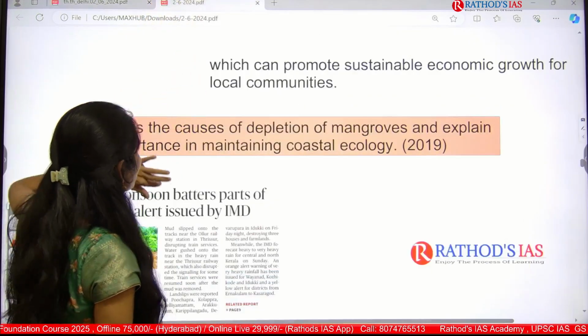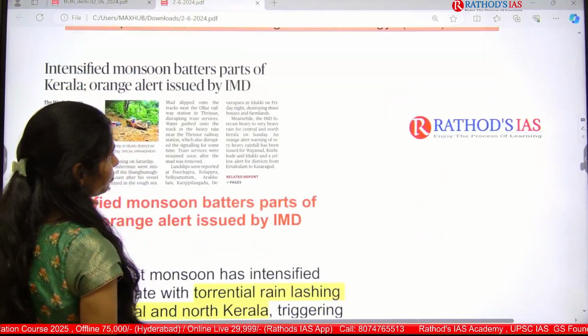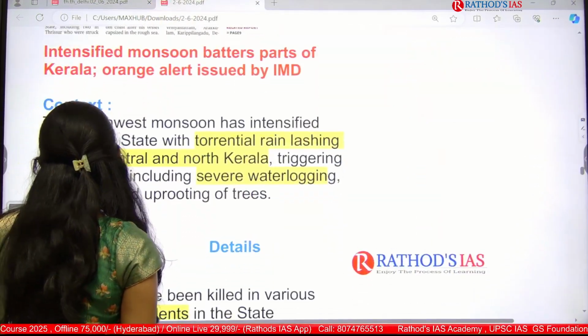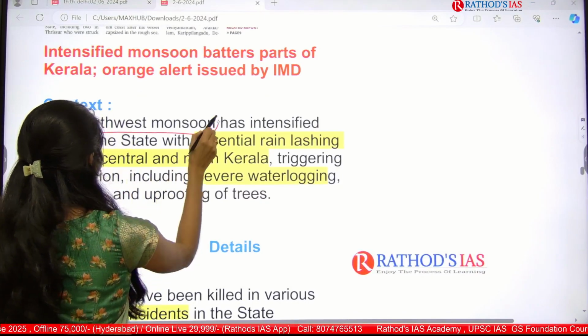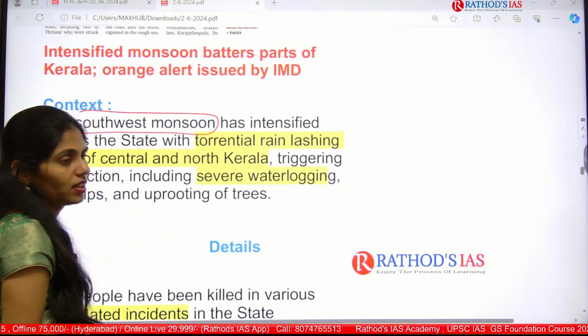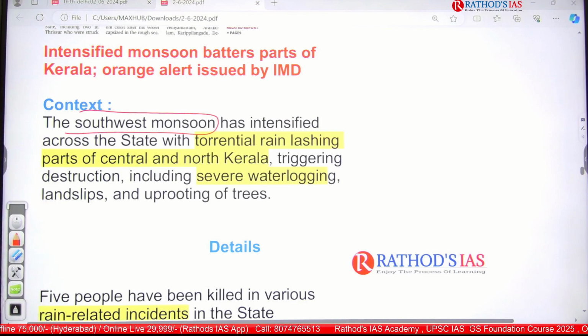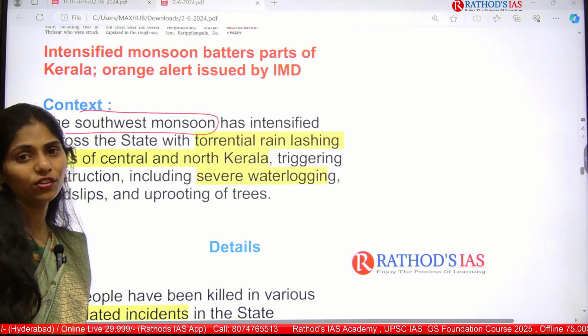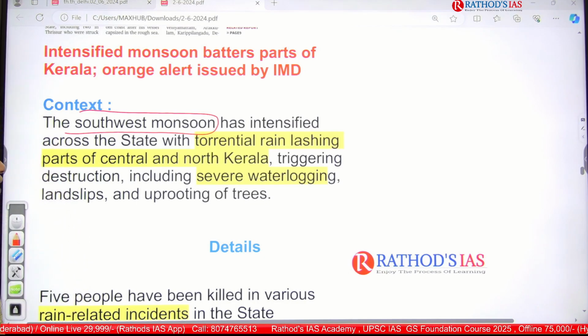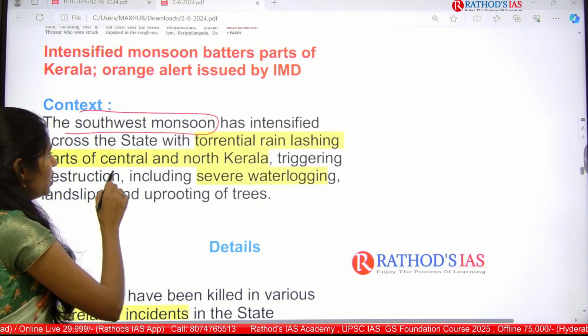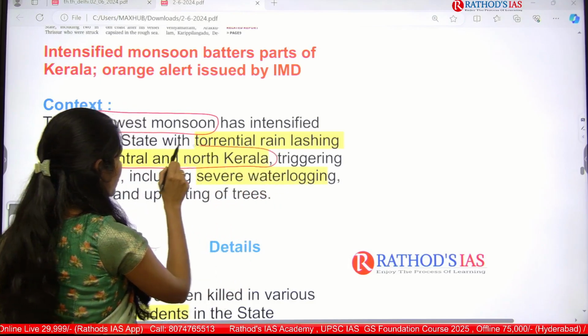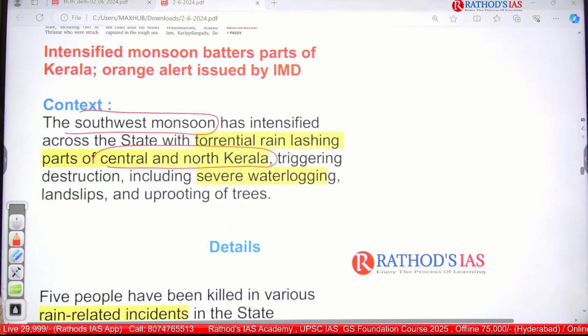And now let us move on to our notes. So why is it in the news? The southwest monsoon has intensified. Okay, because of this intensification of the southwest monsoon, there is very high rainfall, called torrential rainfall, in parts of central as well as North Kerala. Because of this, it is triggering destruction.